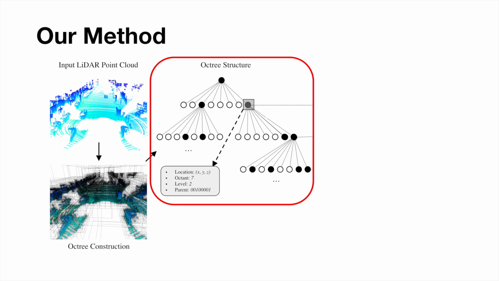Our method is built around the memory-efficient octree data structure, which is a tree data structure created by recursively partitioning the space into equal octants and storing occupancy. Such a representation is advantageous because we stop dividing a node once it only contains one point, so it self-adapts to the non-uniform sparsity of LiDAR point clouds.